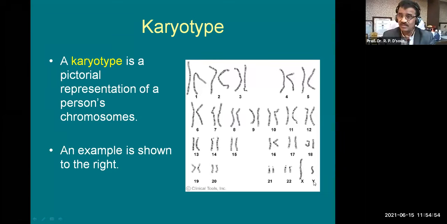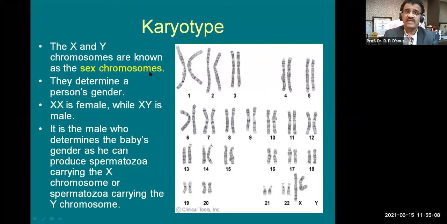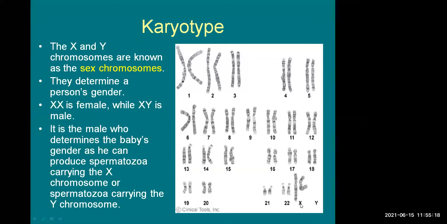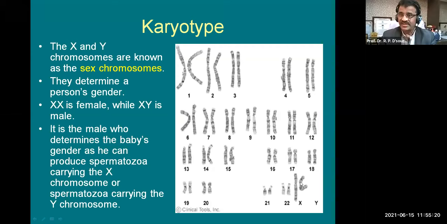And if you see both X, it becomes a female. That means each pair has to have two. So 23 plus 23 becomes 46 after the fertilization. Here you can see the X and Y chromosomes are known as the sex chromosomes, and they determine the person's gender. XX is for female, XY is for male. You all know this from the earlier part also. Here you can see X is in two pairs, Y is absent. That means this becomes a karyotype of a female.